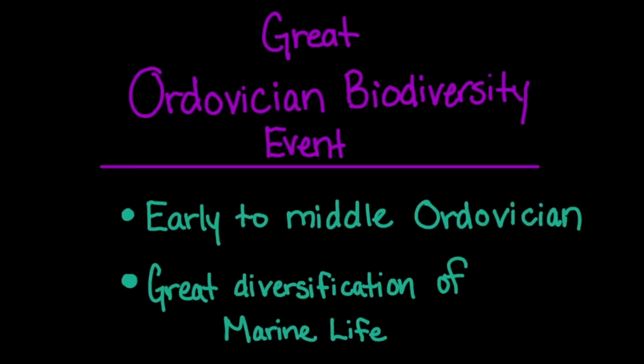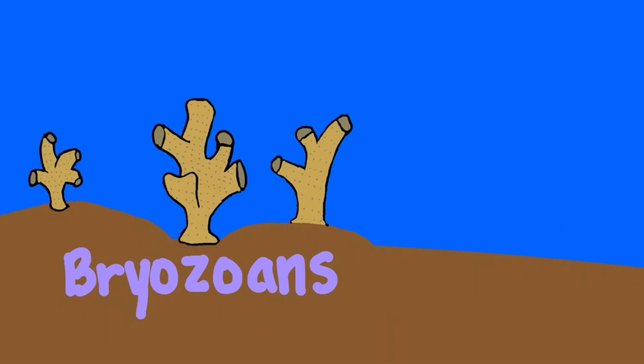The Great Ordovician biodiversity event occurred from the early to middle Ordovician. This was a great diversification of marine life, and this was supported by large amounts of shallow water regions. During this time, invertebrates greatly diversify.